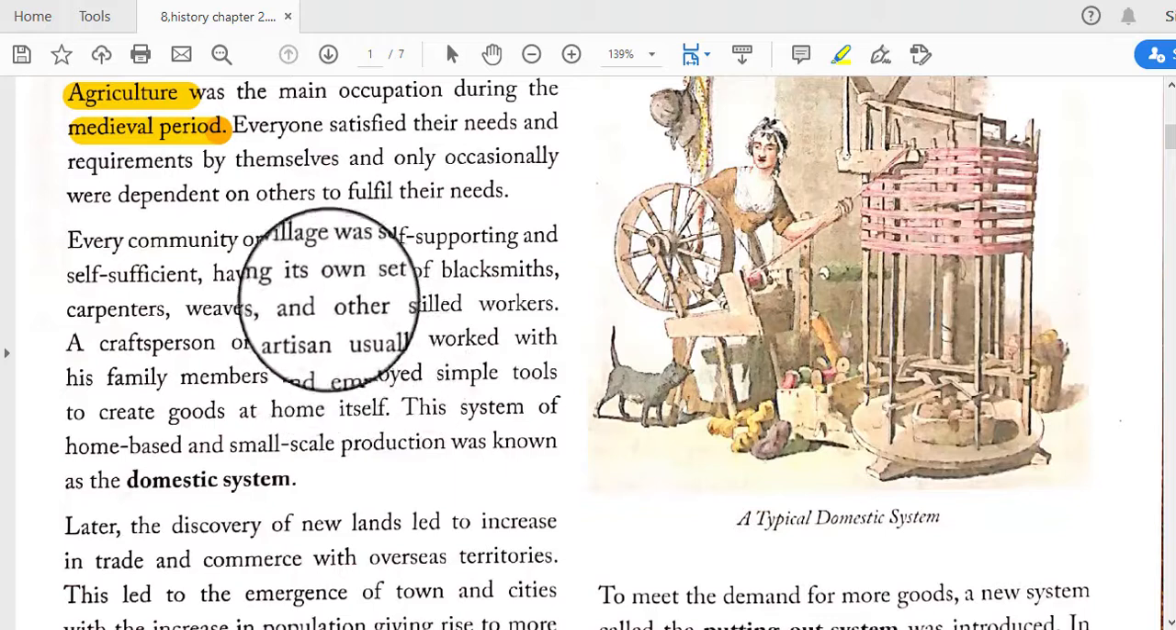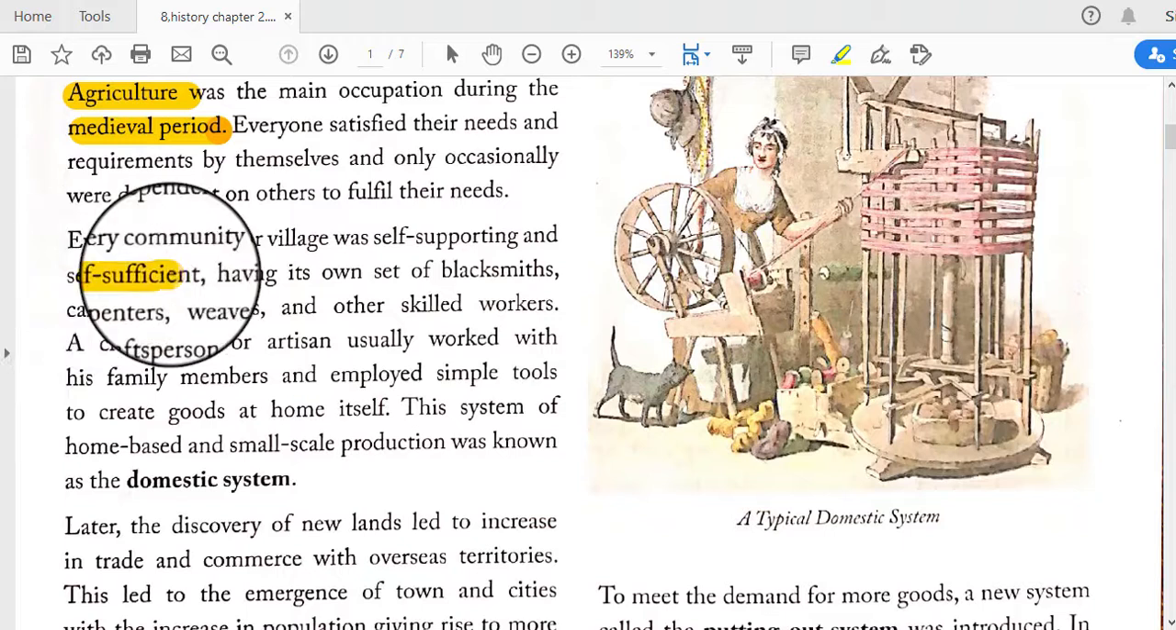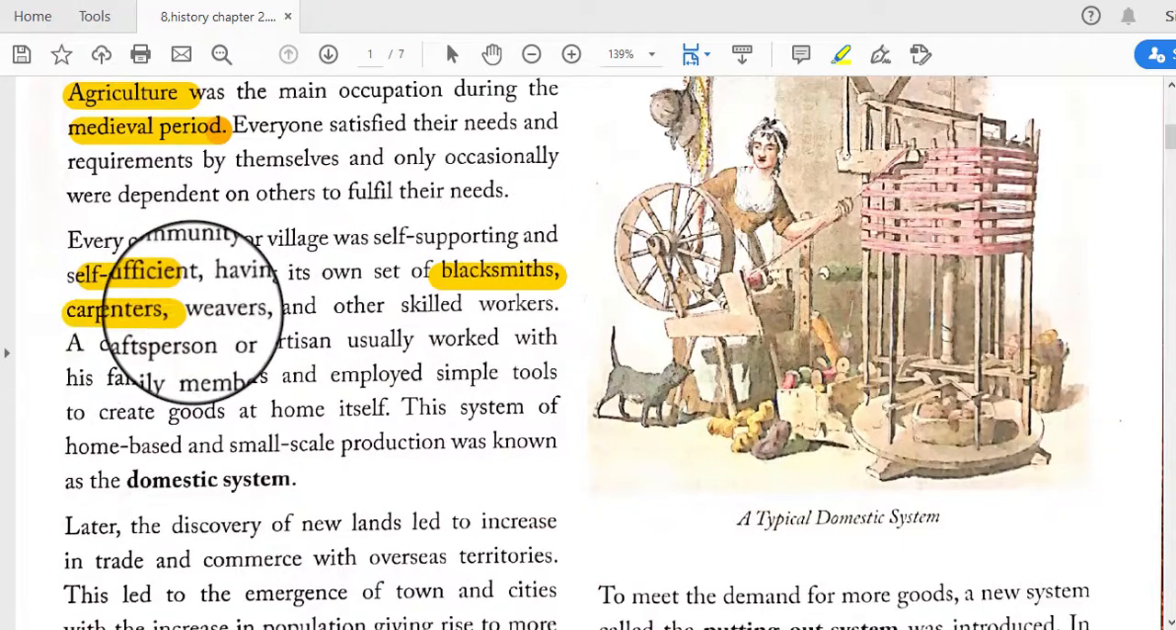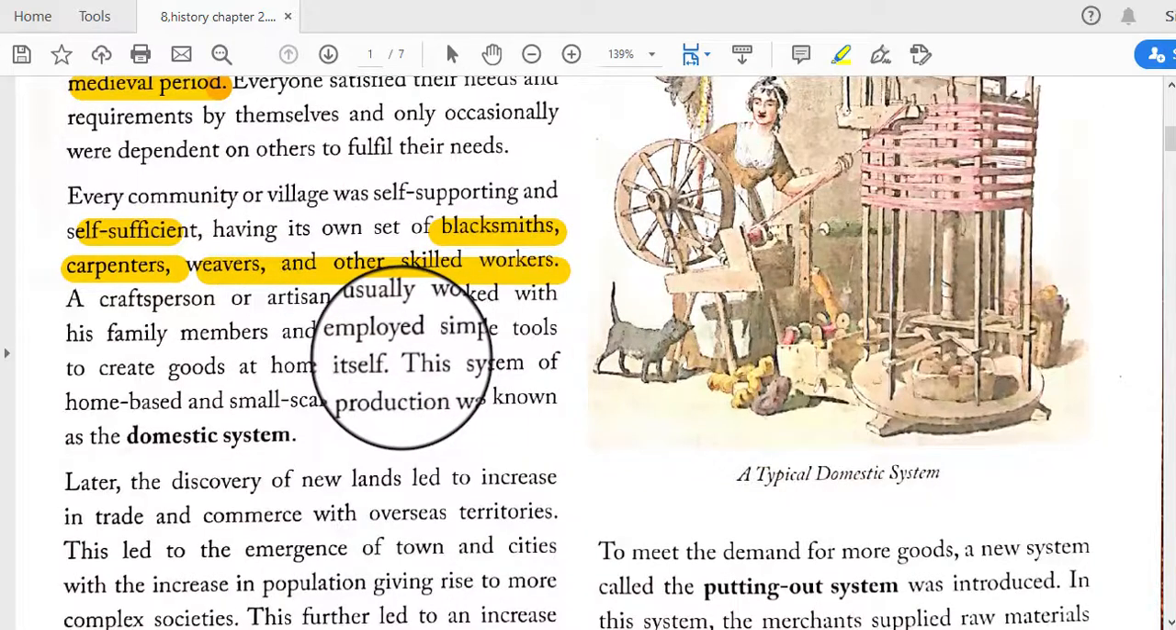Every community or village was self-supporting and self-sufficient. It had its own set of blacksmiths, carpenters, weavers, and other skilled workers. Okay, there were all kinds of workers.